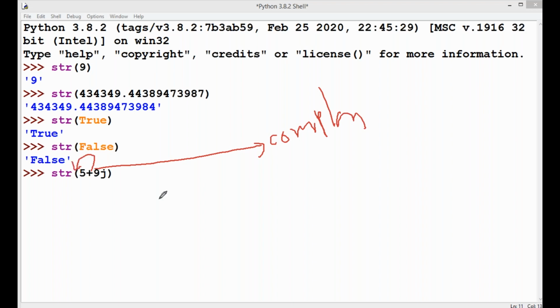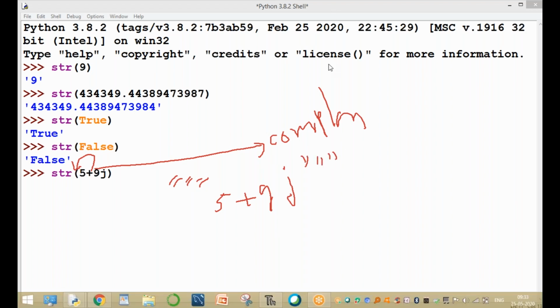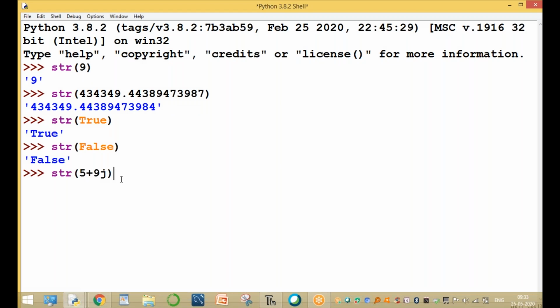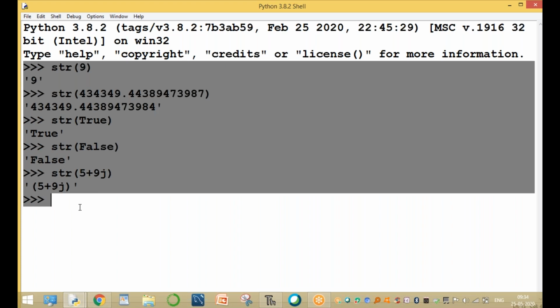The final value 5 plus 9j is written in single quotes or double quotes or triple quotes, but the output always returns single quotes only. This complex value is converting into string type.